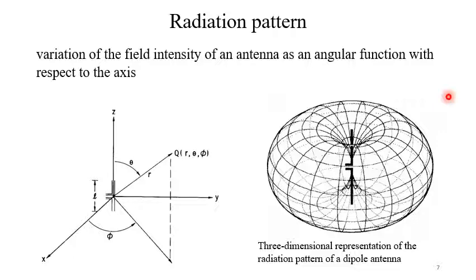So we plot a radiation pattern. Instead of drawing this type of three-dimensional pattern, we draw a two-dimensional pattern in two principal planes. So that will give us the projection of the actual radiation pattern on two different planes, and from that we can guess the three-dimensional pattern if the pattern is symmetric.